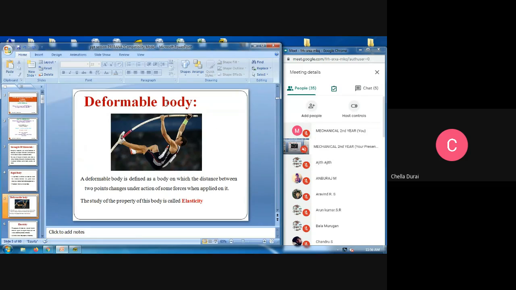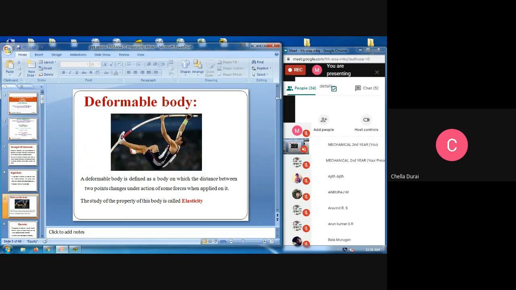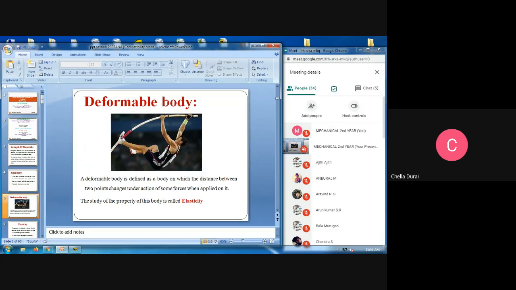Next one is the deformable body. Deform means the body changes according to the load. That is called a deformable body. A deformable body is defined as a body on which the distance between two points changes under the action of some forces applied on it. When we apply force, it will change on the particular product, wherever you apply the force. So that is called a deformable body.